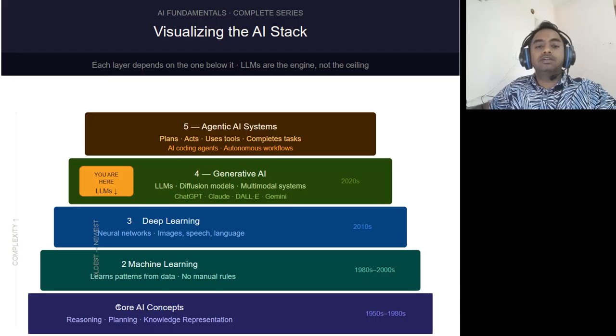So here is the visualization of the AI stack. Think of the evolution like this. The first is core AI concepts, second is machine learning, then deep learning. After that, we have generative AI, which includes LLMs, diffusion, multimodal. And on the top, we have agentic systems. Each layer depends on the one below it.